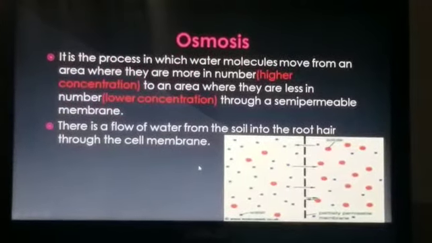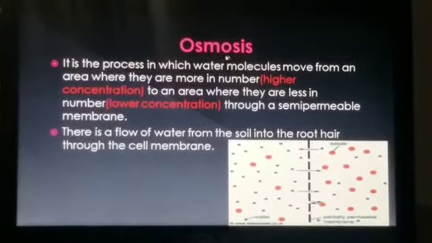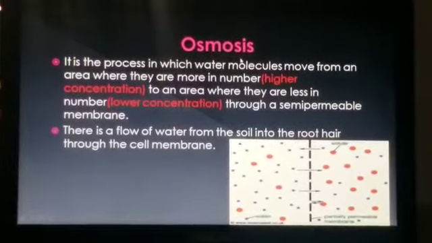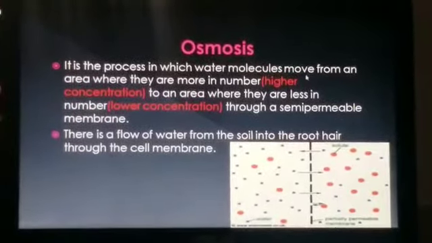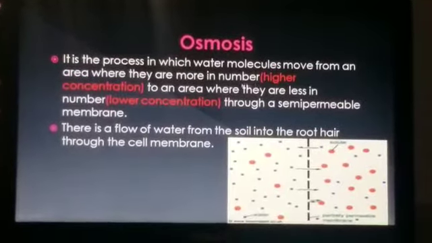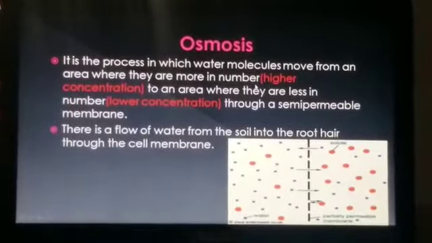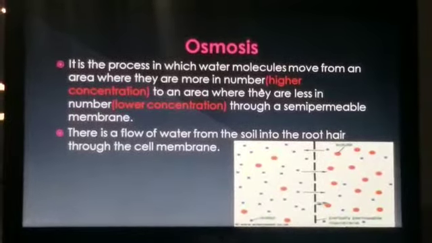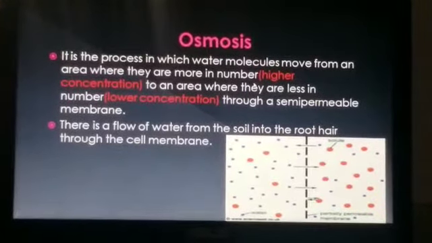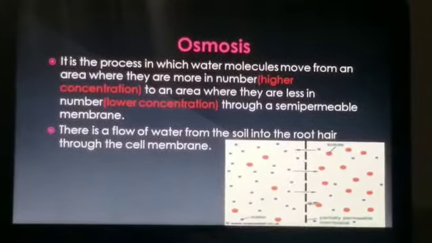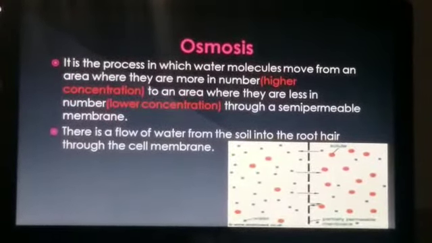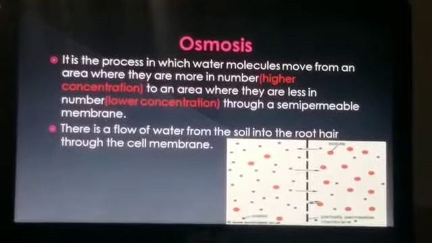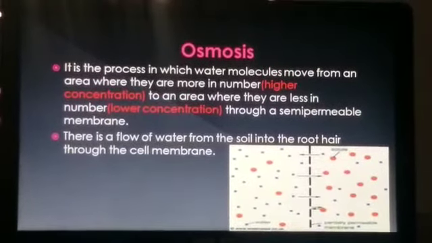Then I discussed with you the process of osmosis. What is osmosis? The movement of water molecules from an area of higher concentration to lower concentration. Water is absorbed by osmosis as its concentration is higher in the soil as compared to the roots.